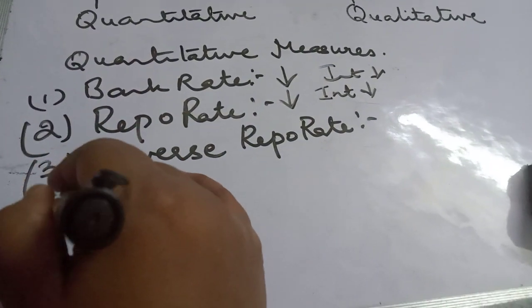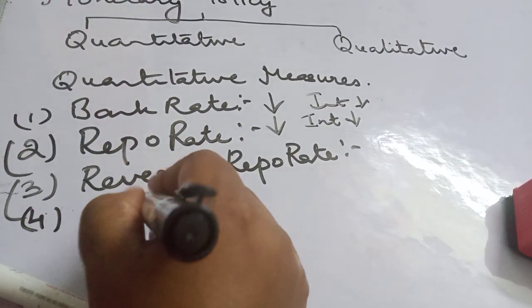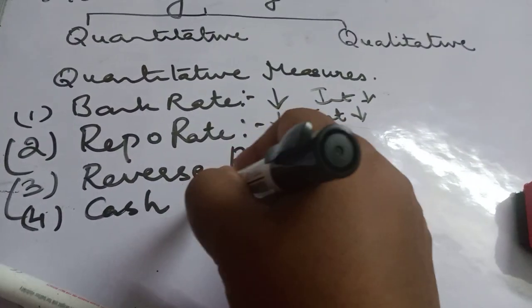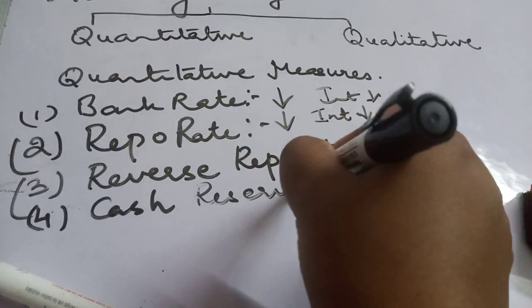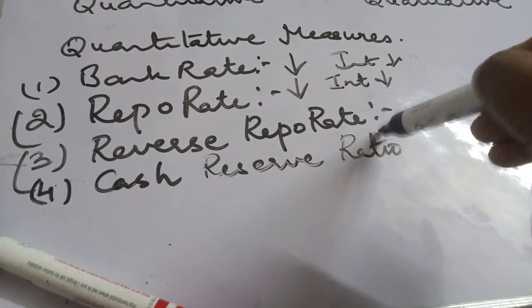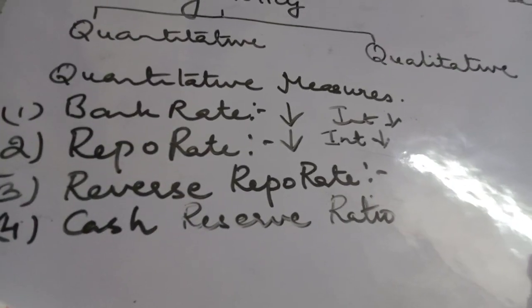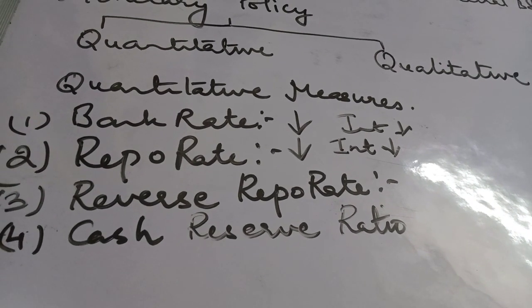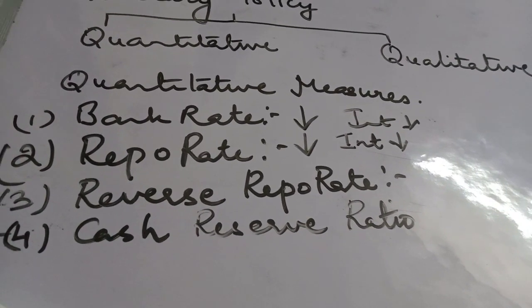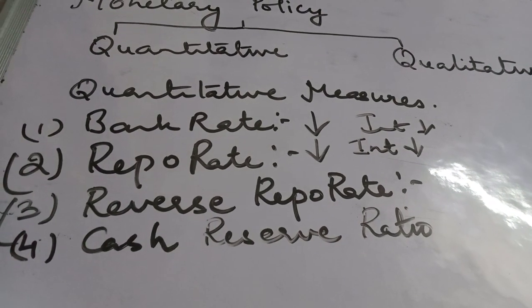Fourth is cash reserve ratio. It refers to the minimum percentage of total deposits that commercial banks have to keep as reserve in the central bank.